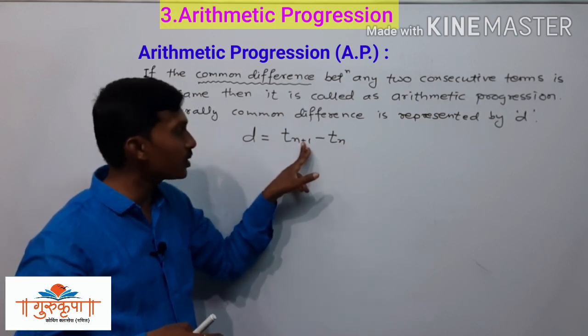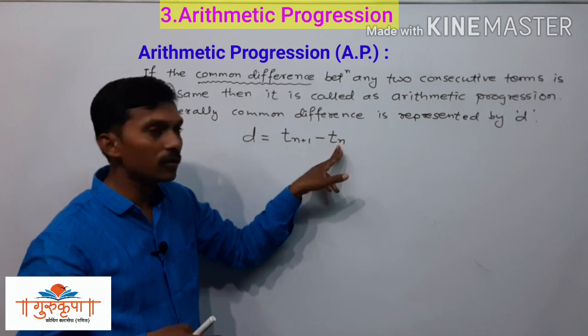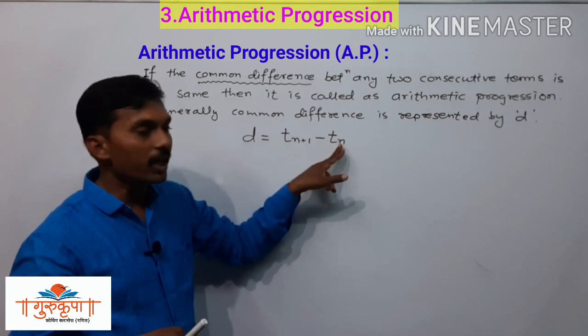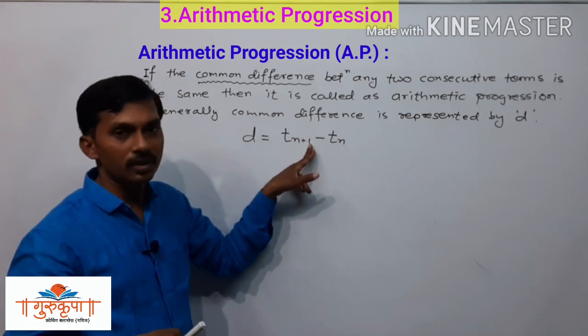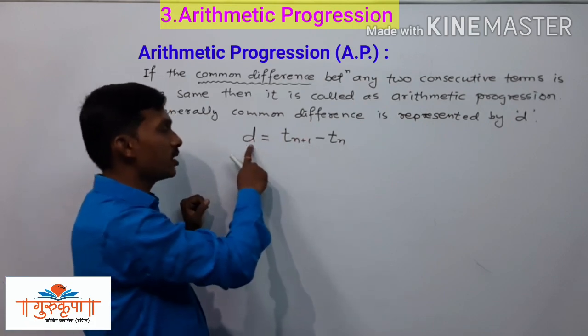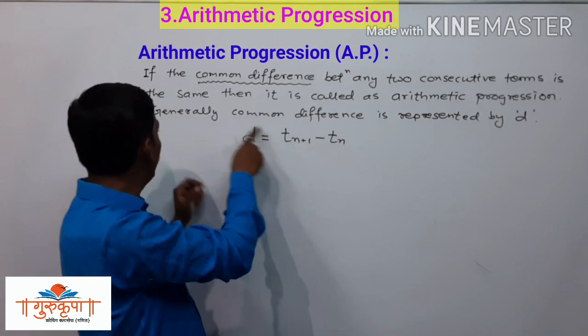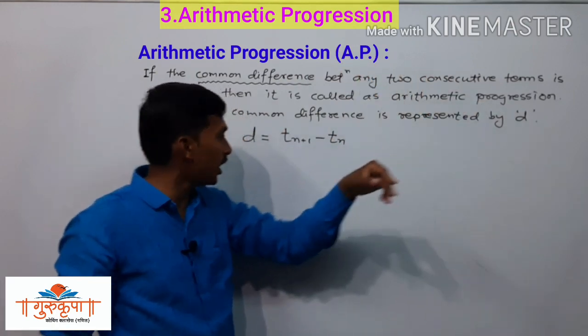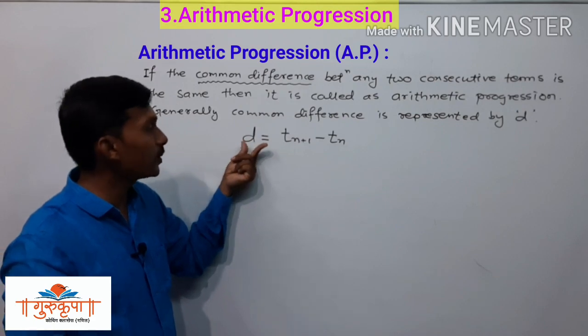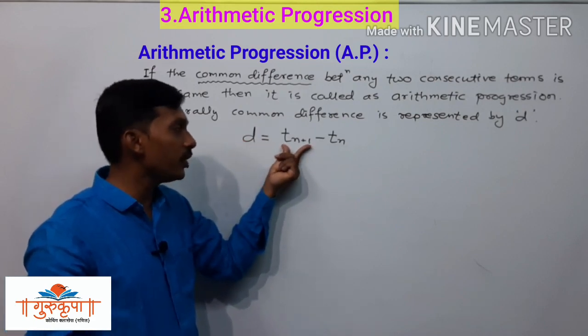Here we have n plus 1, meaning the next term. Here we have Tn, and this is the next term of Tn, that is Tn plus 1. It is too easy. We studied that generally the common difference is represented by D, and how we will find the difference: D is equal to Tn plus 1.